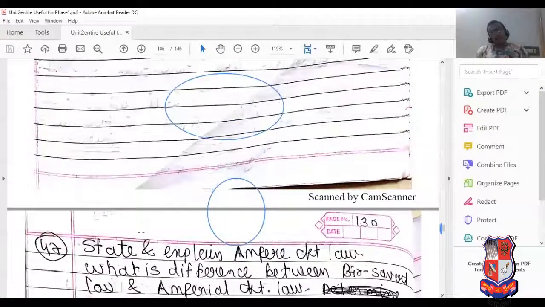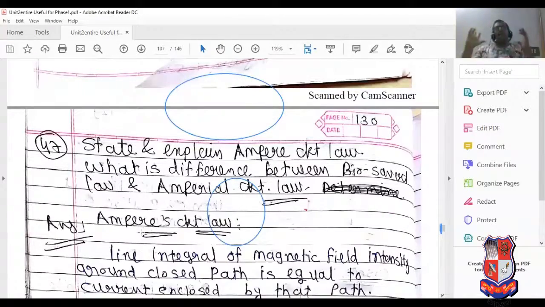So these are the properties, part of the syllabus: introduction to the Biot-Savart law and the applications of the Biot-Savart law. So it is the complete topic regarding the Biot-Savart law.